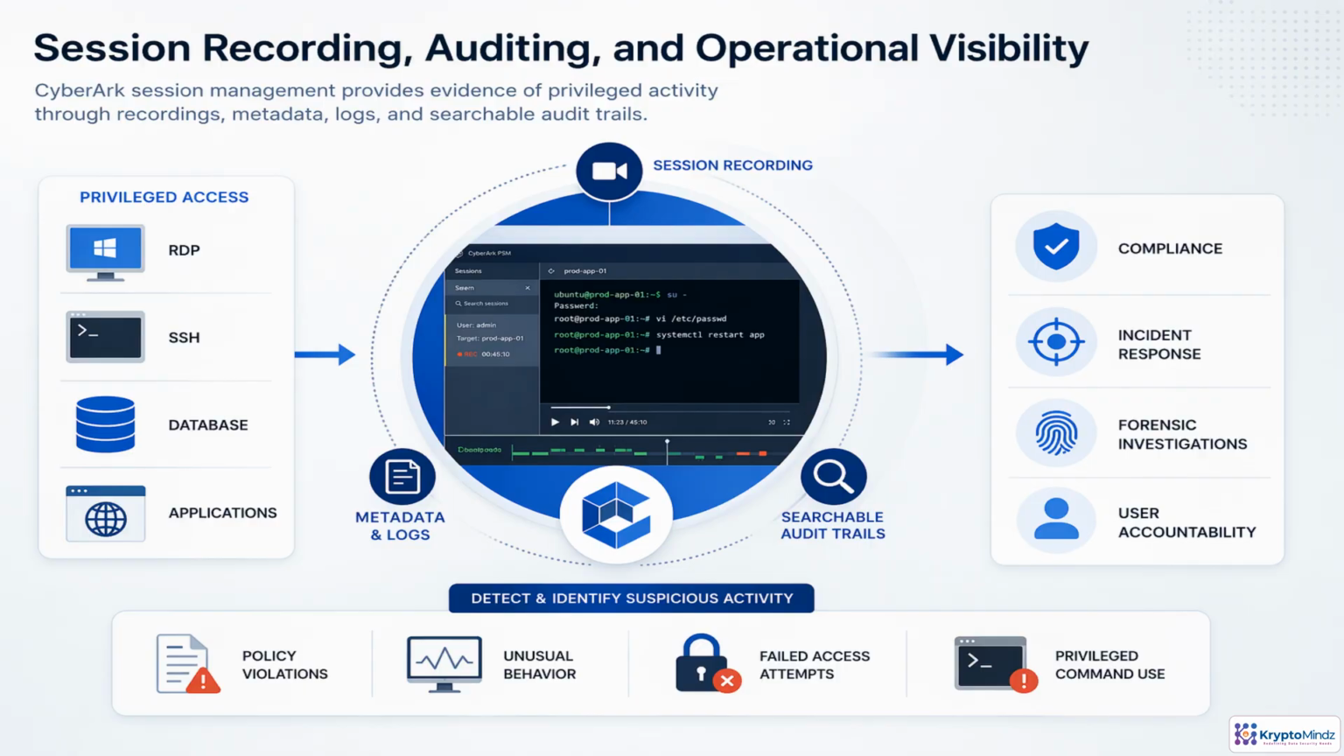When privileged access is brokered through PSM, the session becomes evidence, not just connectivity. Imagine a DBA connecting to production after hours. CyberArk can preserve who requested access, who approved it, the ticket number, start and end time, commands executed, and whether the password was rotated afterward. Security teams can replay the session, search command history, inspect keystrokes or metadata, and correlate failed attempts or policy violations. That visibility turns suspicious activity into an investigation trail, supporting compliance reviews, incident response, forensics, and clear accountability for privileged users.